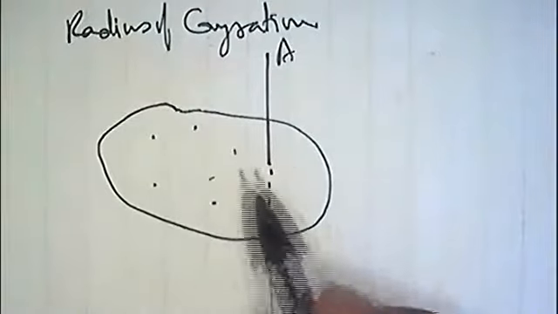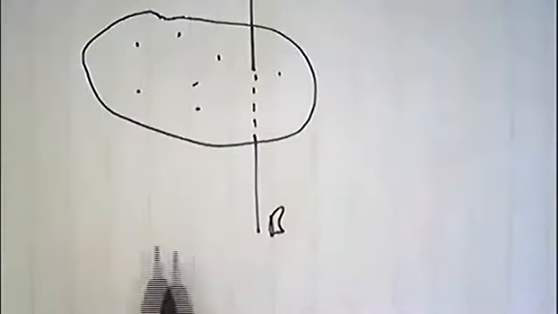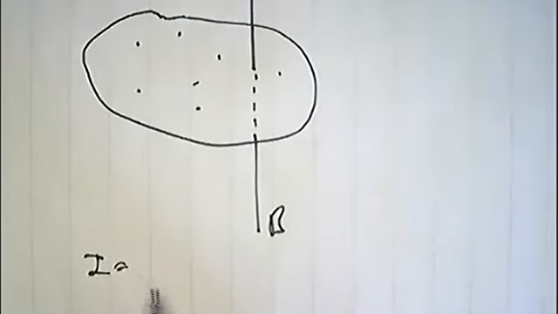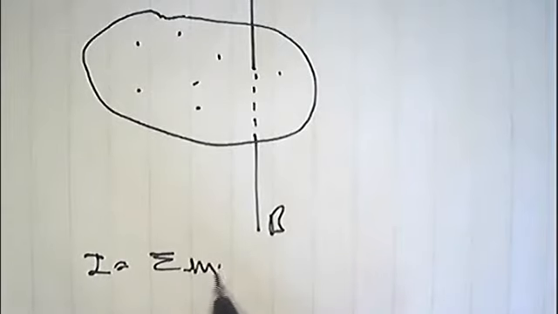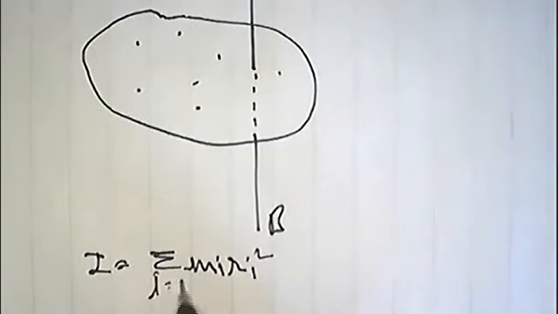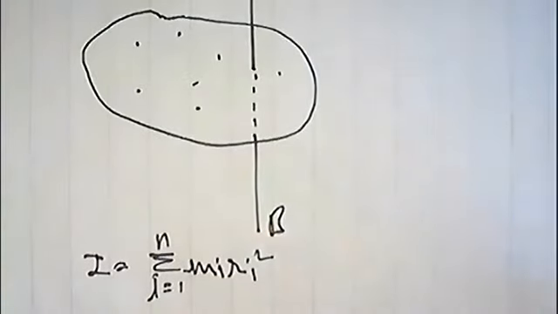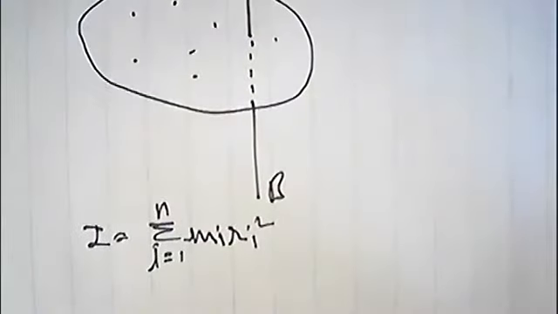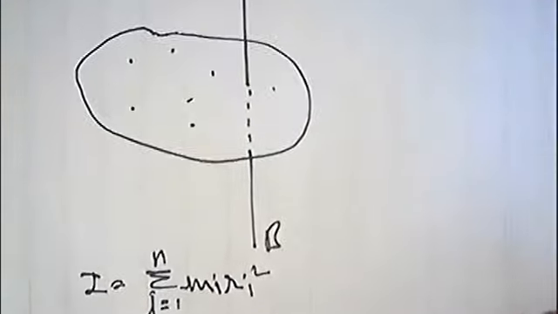The body is made up of different particles. You find the moment of inertia of the body with actual distribution of mass. How? Summation of m_i r_i square, from i equals 1 to n. This is the moment of inertia of the body with actual distribution of mass.